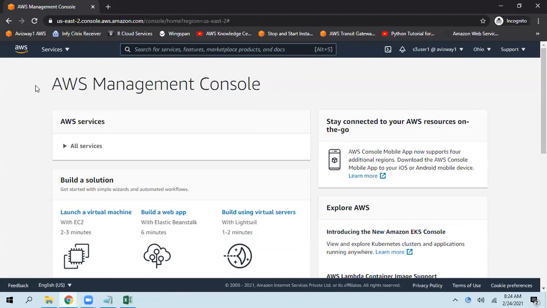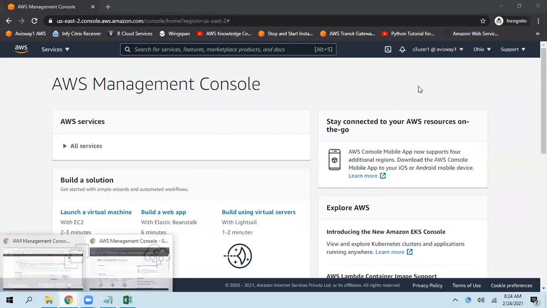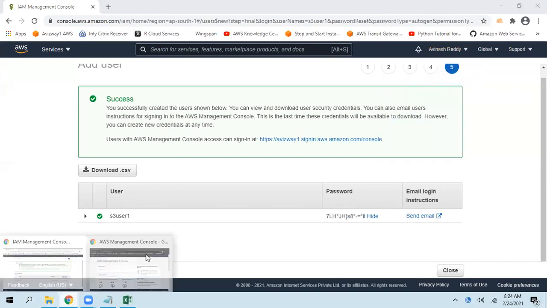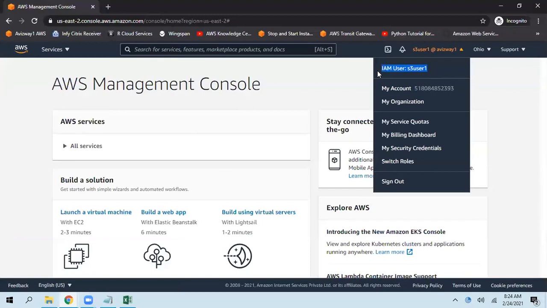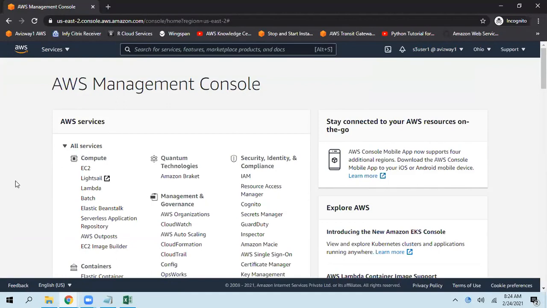Okay, so now we have logged into the AWS Management Console and we are working as an S3 user. You might wonder how we can say that. If you navigate to the top right corner, see, this is my root user. Whenever I click directly, it gives my account and my organization. But on this page, it is showing IAM user. So we are working as an IAM user. S3 user 1 is an IAM user. Now, let's verify his access on all the services.